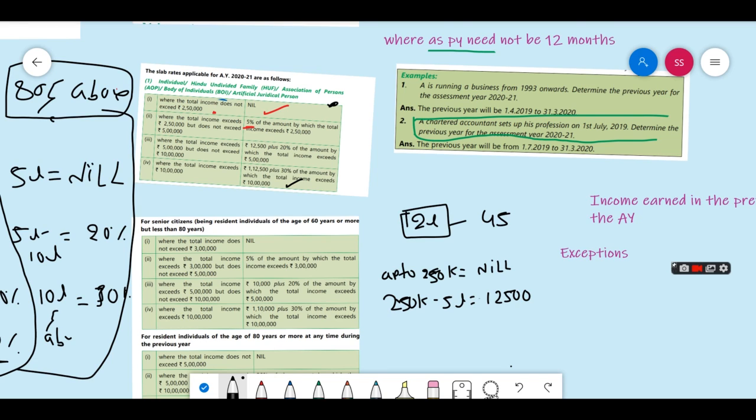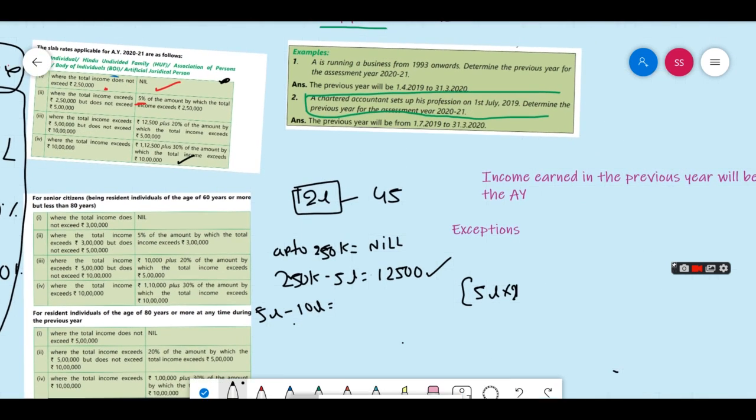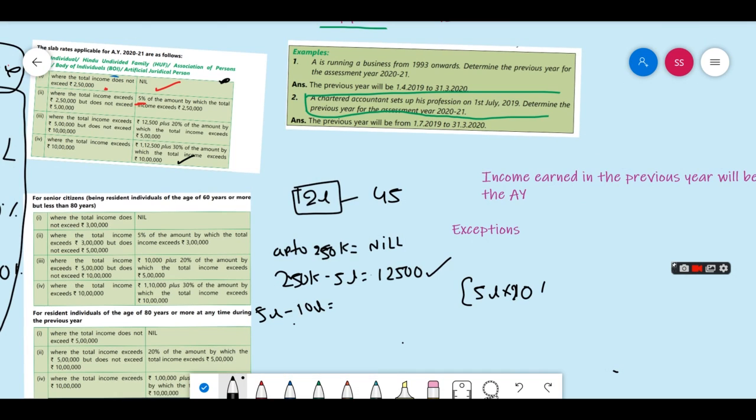Now 5 lakh to 10 lakh. That means we need to charge 5 lakh into 20%, right?